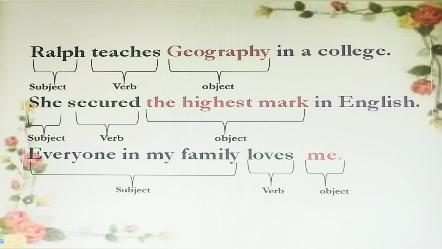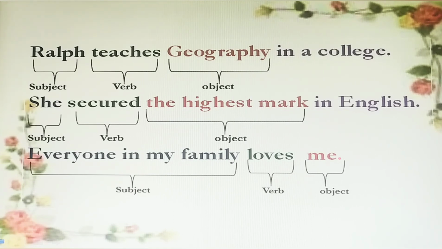Ralph teaches geography in a college. Here, Ralph is a noun. It is the subject in this sentence. Teaches is an action word. It's the verb. Geography is an object. To find out the object, you'll have to ask two questions: what or whom. What does Ralph teach? Ralph teaches geography. So, geography is the object.